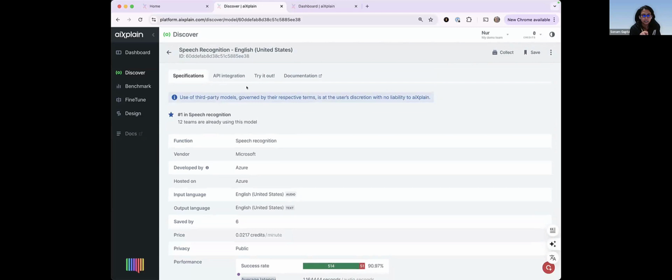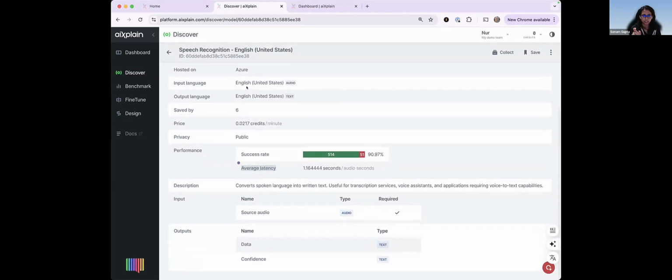Yeah, quick question. In the latency, I saw there's seconds per audio seconds. So how is the audio seconds calculated in this case? It's how much it takes to generate an audio second in seconds. Okay, got it.